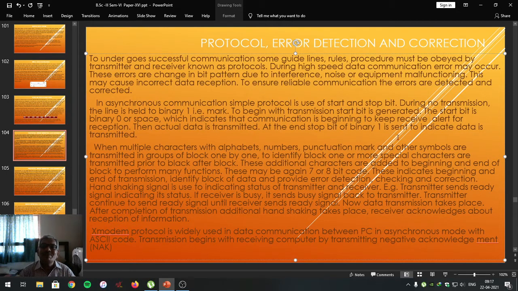So this is one of the simple protocols to make understanding between the transmitting and receiving computer as far as serial communication is concerned, and that is attaching extra bits, a start bit and a stop bit. Here the mark signal is called the start bit and the space signal is called the stop bit. So attaching extra bits, namely start and stop bits, is a kind of protocol used in asynchronous communication between two computers.